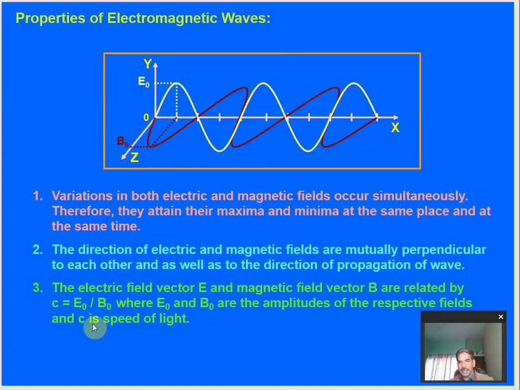And c is nothing but the speed of light. So that means the speed of light, or we can say the speed of electromagnetic waves, is given by the ratio of the amplitude of the electric field to the amplitude of the magnetic field. So you must remember this formula for the exam point of view as well as for your understanding. So these are a few things.